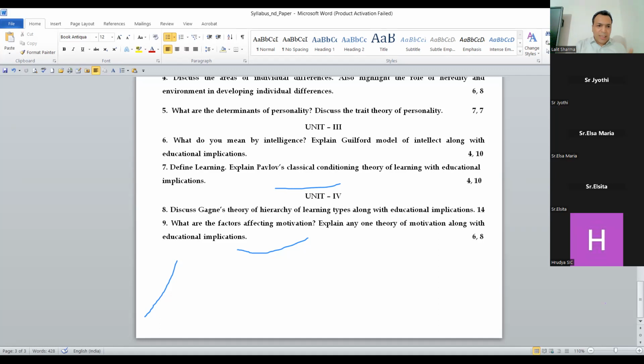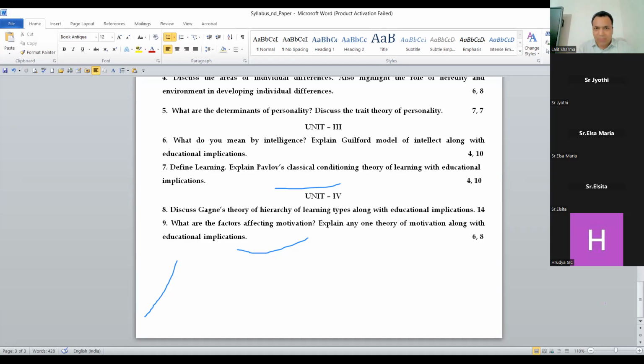So you can see that I have defined it here, the theory of the hierarchy of learning. Signal, stimulus, chaining, verbal, and discrimination learning, concept learning, rule learning, problem solving. So 8 points you have to learn. But under the Gagné hierarchy of learning, after explaining all the 8 points with elaboration of 3 or 4 lines, you have to write another heading: what are the outcomes? Outcomes means educational implications. The 5 components are intellectual skills, cognitive strategy, verbal information, motor skills, and attitude.